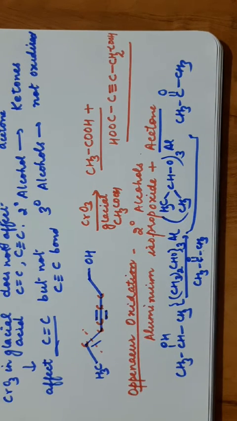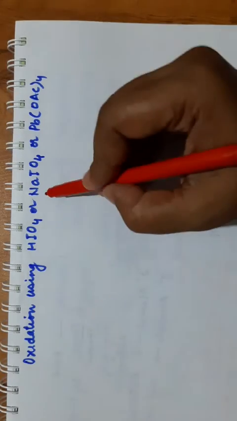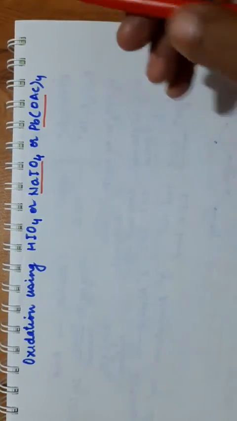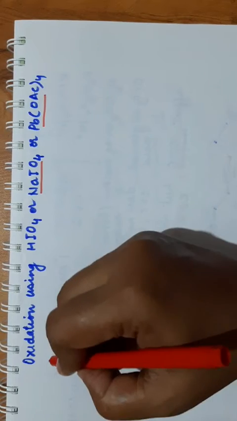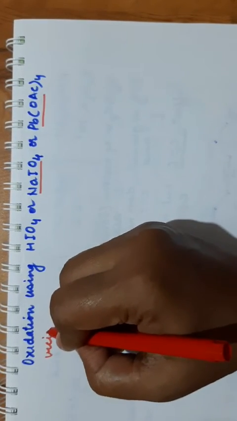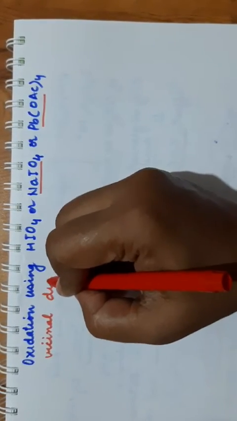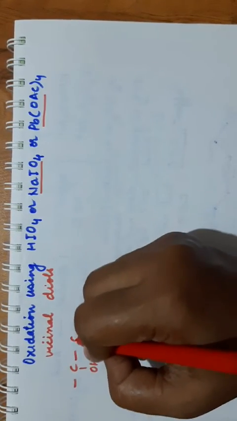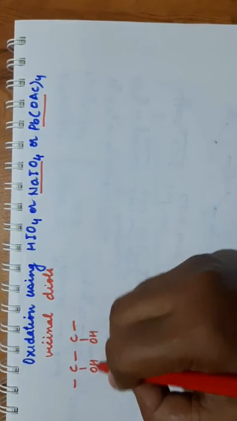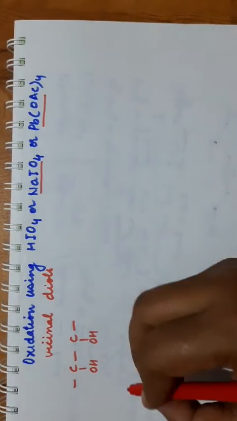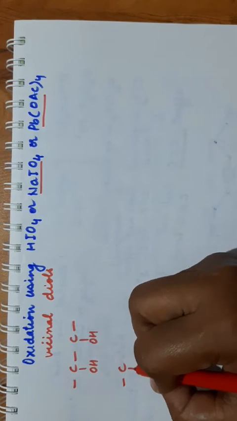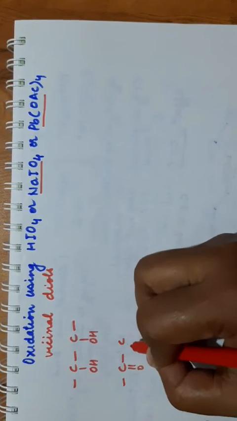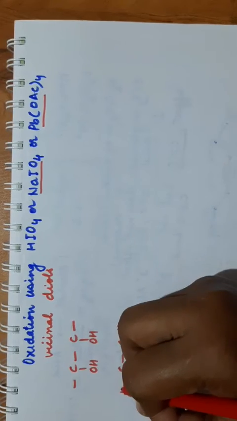A very important oxidation reaction is using HIO4 or NaIO4 or lead tetraacetate. So what is the reaction? Actually it is a reaction of vicinal diols. Vicinal diols are when two OH groups are present on adjacent carbons. There are two carbons and two OH groups are present on these carbons. Then this reaction can also take place in dialdehydes, meaning you have dialdehyde groups here.